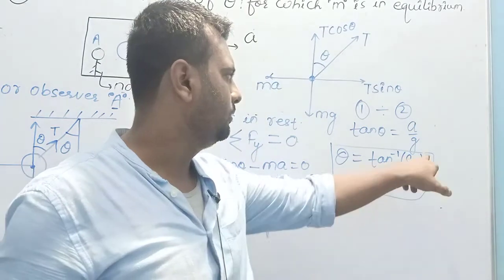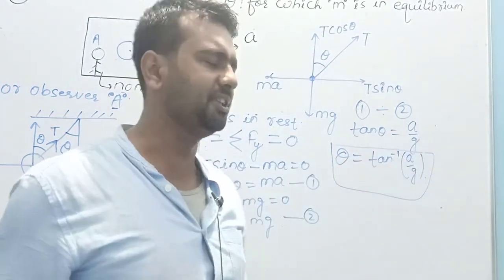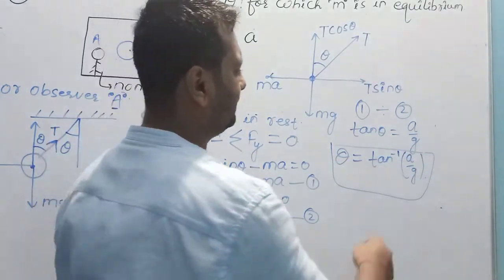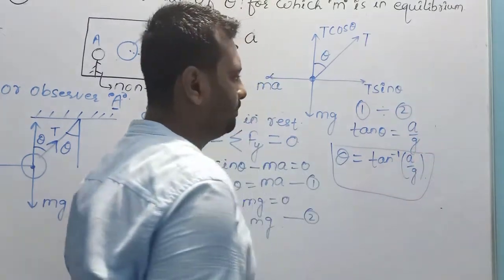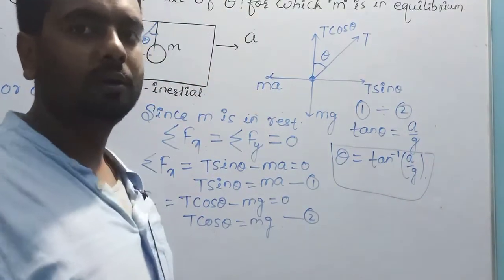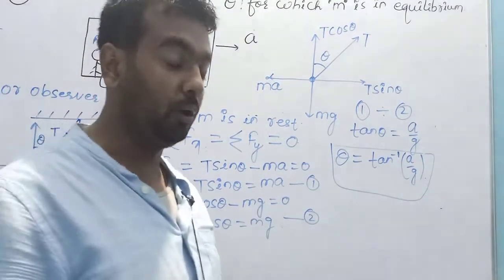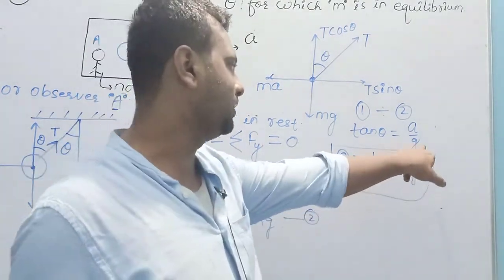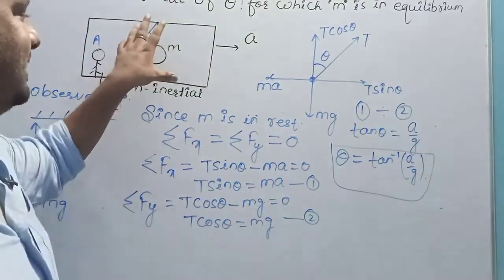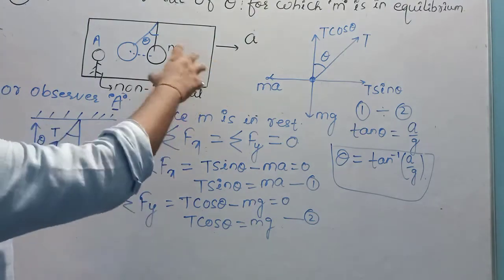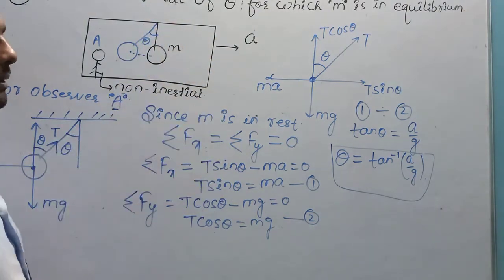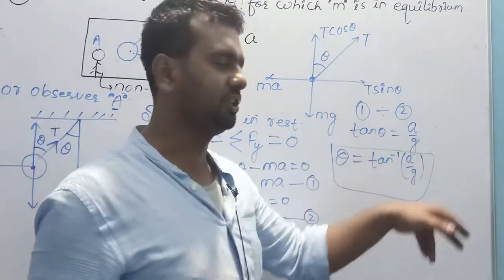Small g varies, which we will study in the gravitation chapter. The value of small g on the moon is 1/6 of small g on earth. Small g is not constant there, but for this situation, for this process, small g is constant.